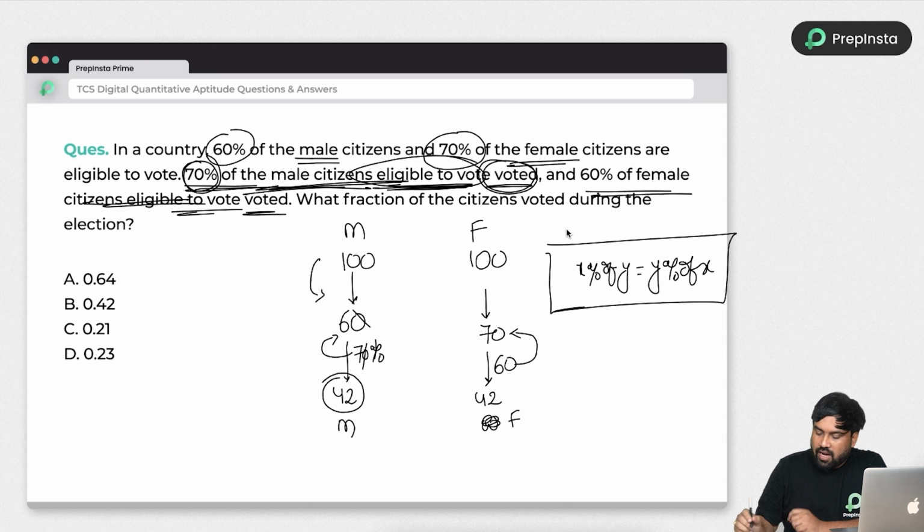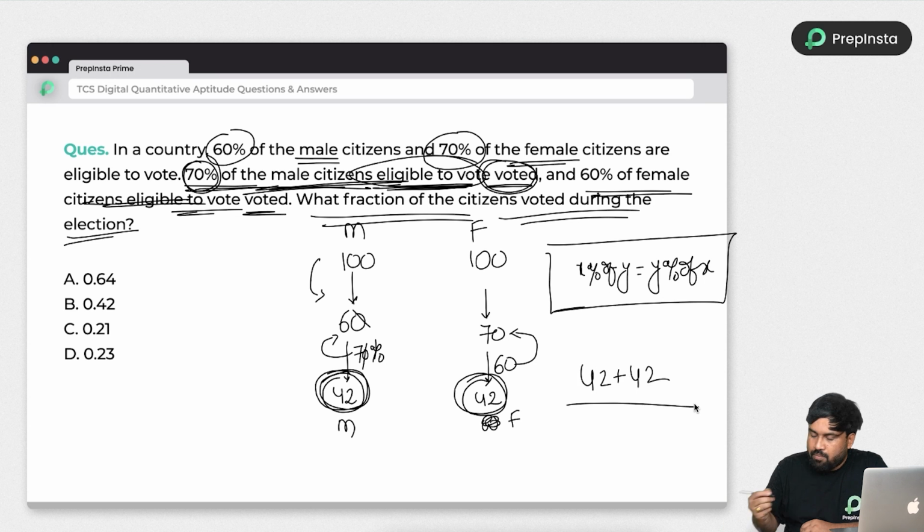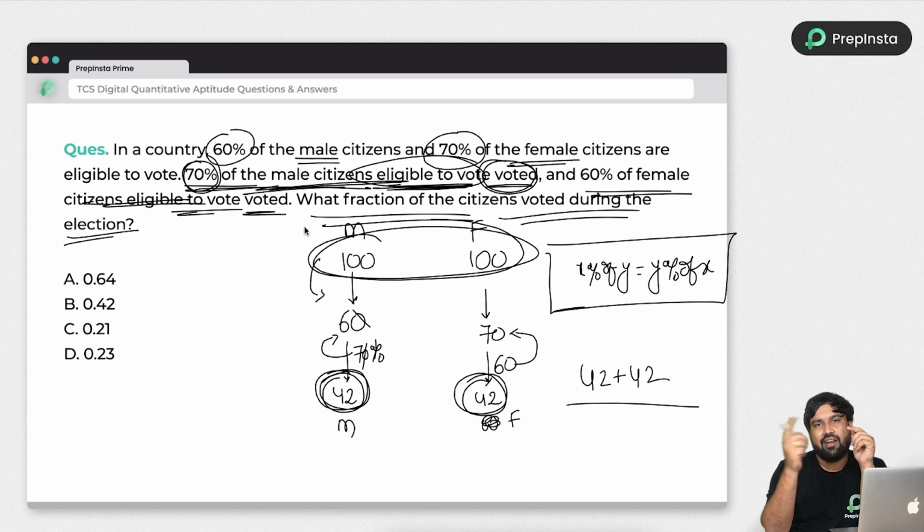Right? And now they are asking what is the fraction of the citizens who voted during the election. So how large a fraction of people voted? Very simple, right? The people who voted are 42 here and 42 here. So 42 plus 42, divided by the total. Fraction is nothing but the number of people who voted divided by the total number of people. The total number of people we considered is male 100, female 100. So total 200. So divide by 200.